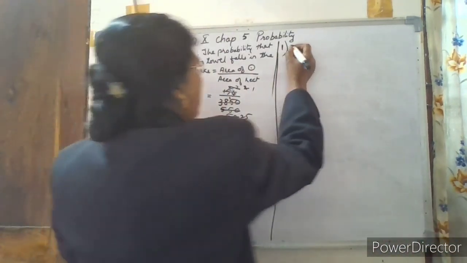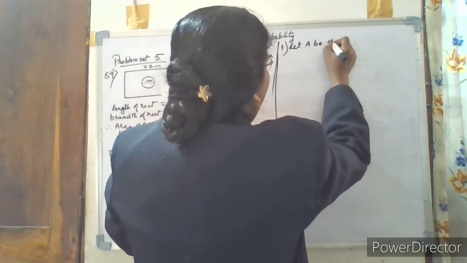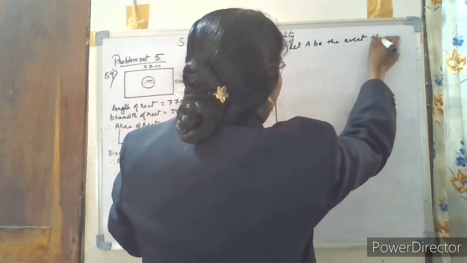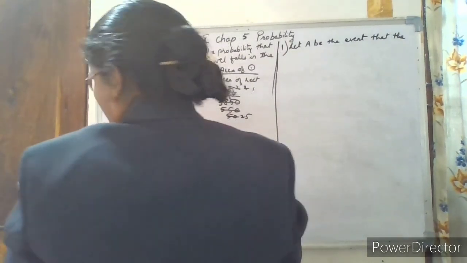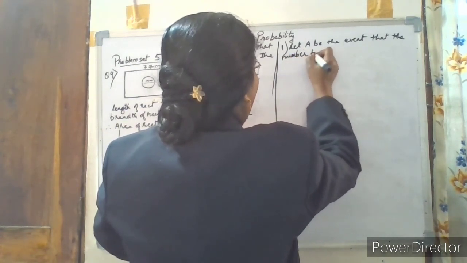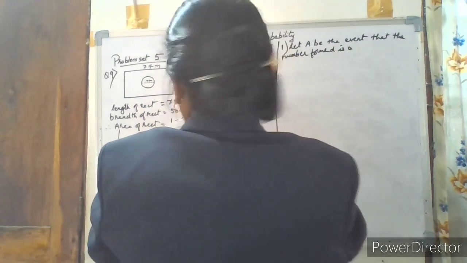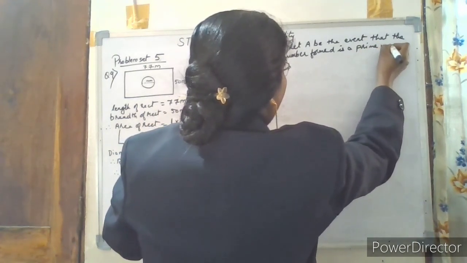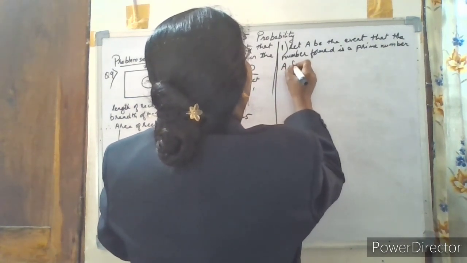So let A be the event that the number formed is a prime number.